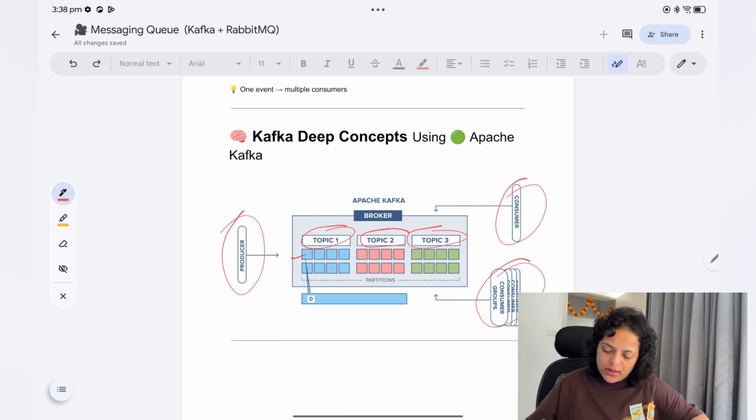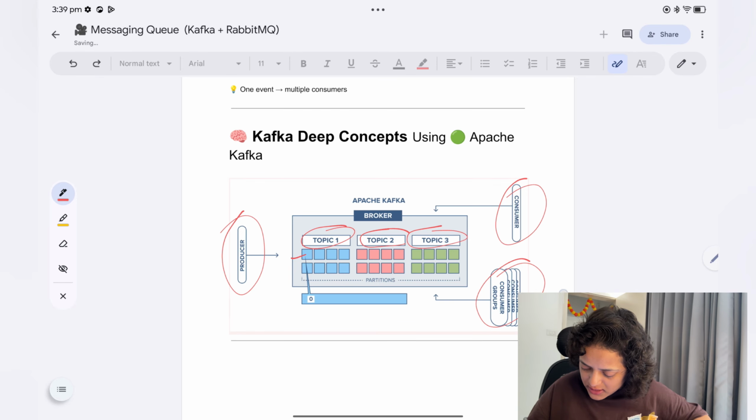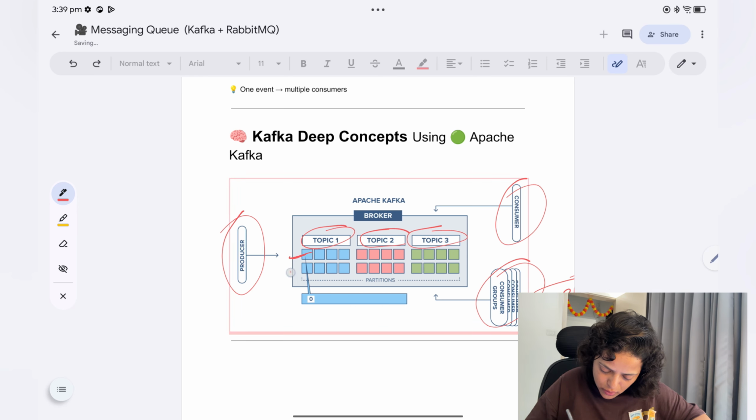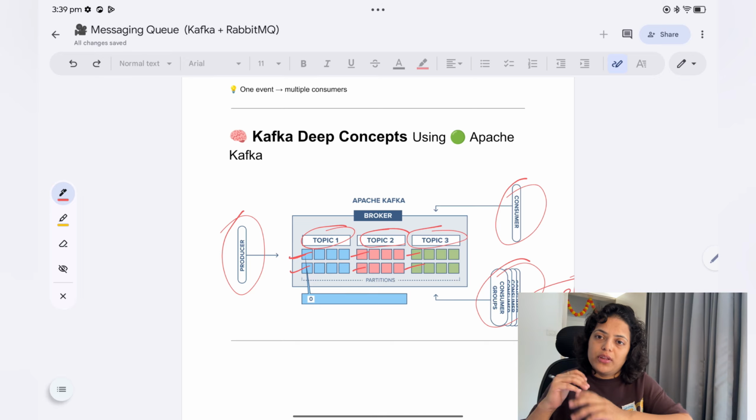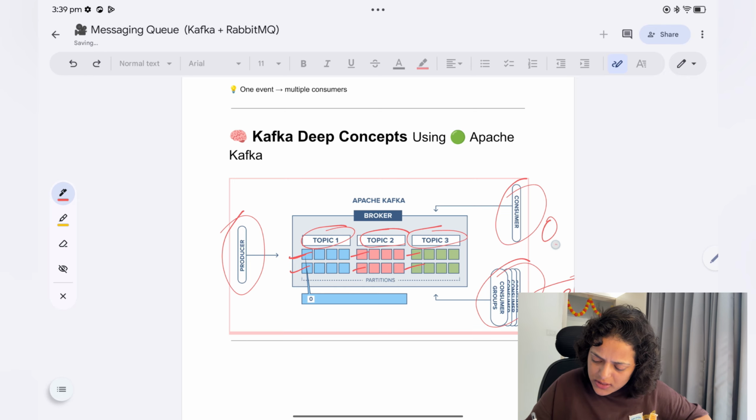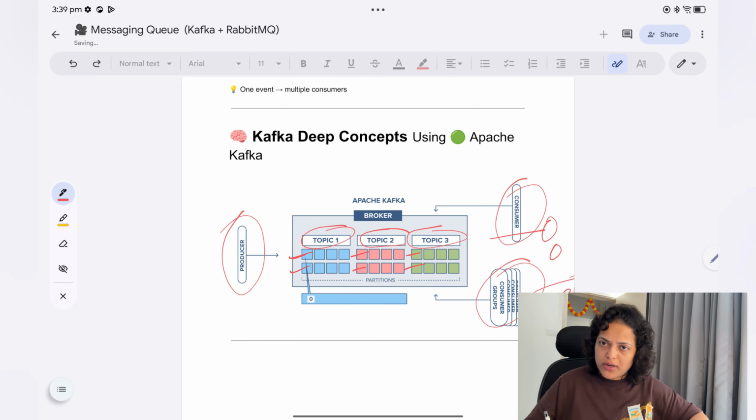Now here there are some rules. For example, say this is a consumer group, let's say group A. In this group A, you have 3 consumers. If consumer 1 is reading from partition 1, let's say these are partitions 1, 2, 3, 4, 5, 6, then consumer 2 cannot read from partition 1, because both consumers belong to the same group, and within one group only one consumer can read from one partition. But if you have independent consumers, then they can read from that partition 1.